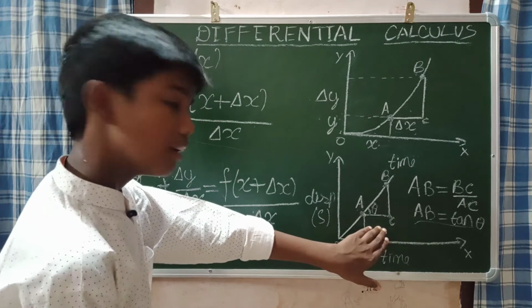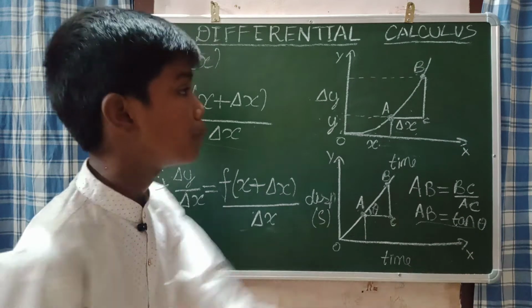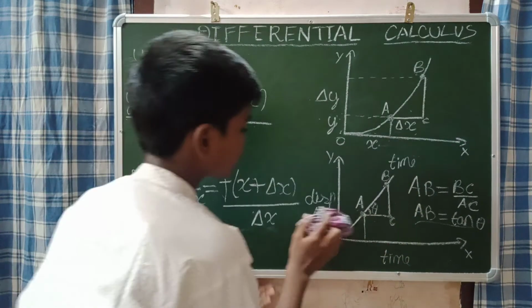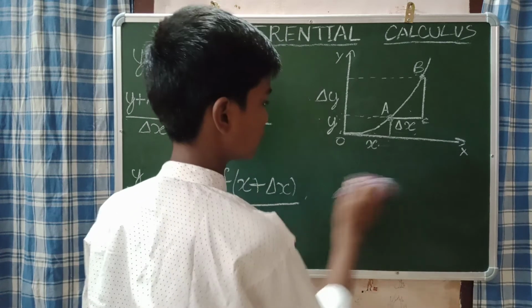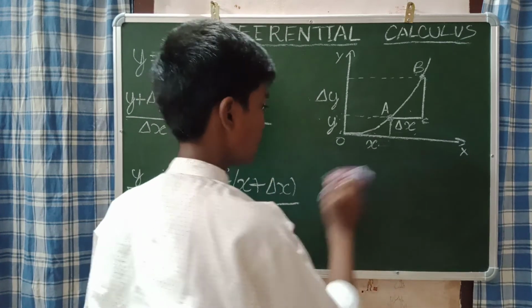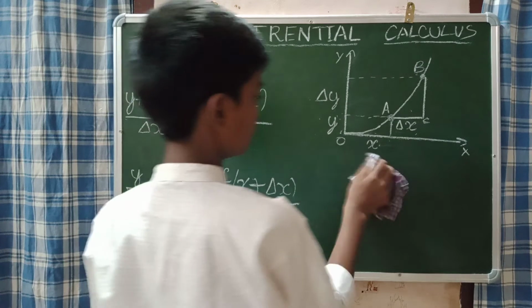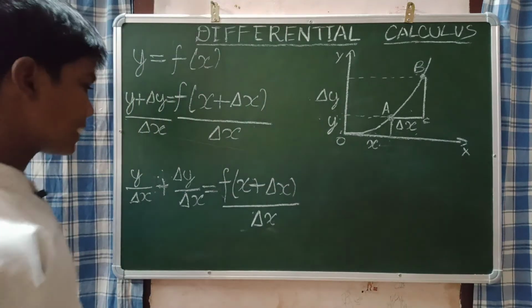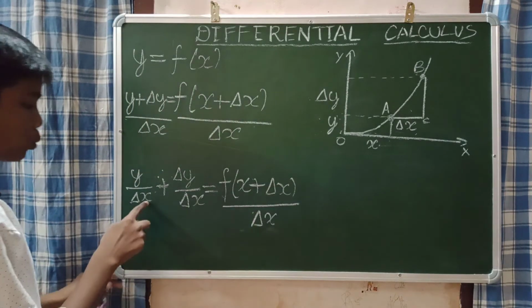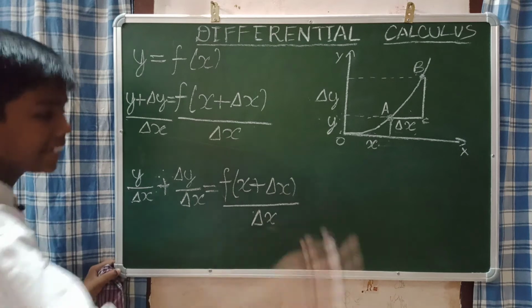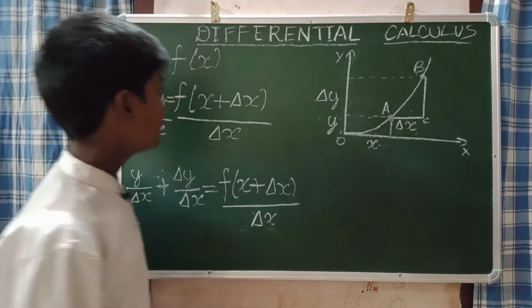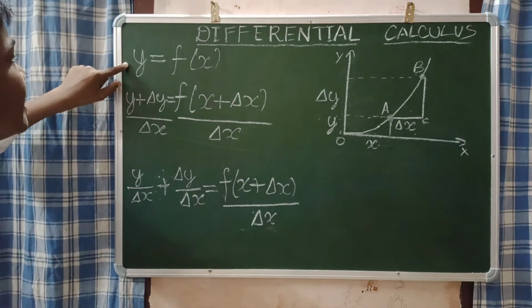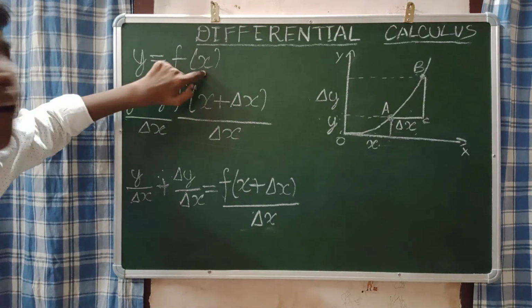In this case we find the slope more easily, but for this only we are doing. I will rub this. I rubbed it. Now as I told, I am going to take this y by del x to the right hand side. When I take it, it becomes minus y by del x. Earlier I told that y is equal to f of x, no?